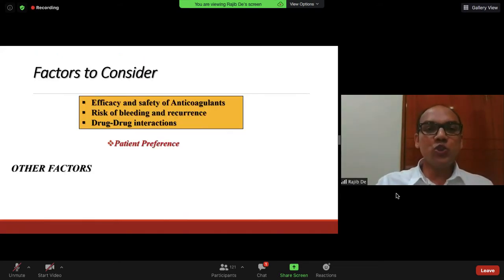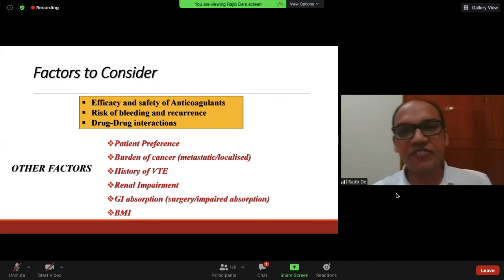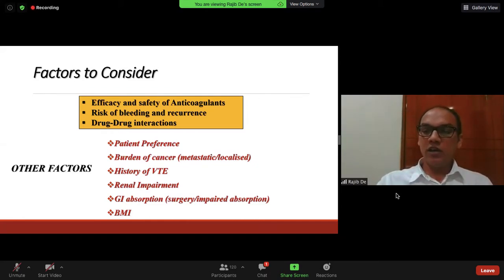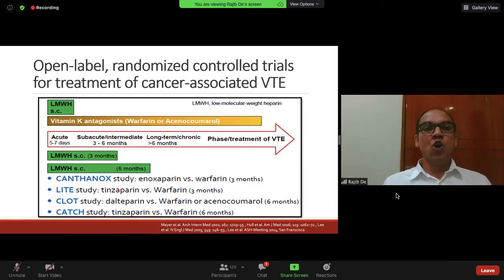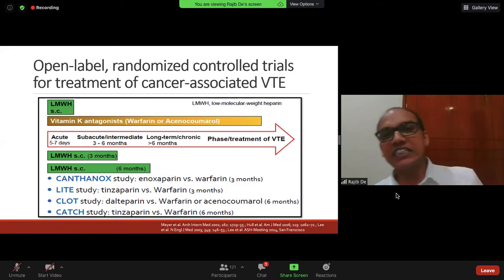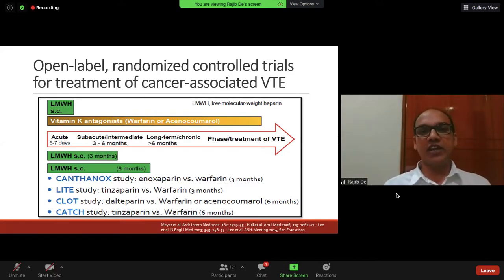So how do we choose the agent? We choose the agent depending on the efficacy and safety of the anticoagulant, risk of bleeding, drug-drug interaction, patient preference, history of VTE, GI absorption, and organ toxicities like renal impairment, and so on. Different studies show that LMWH is the standard of treatment for cancer-mediated venous thromboembolism.